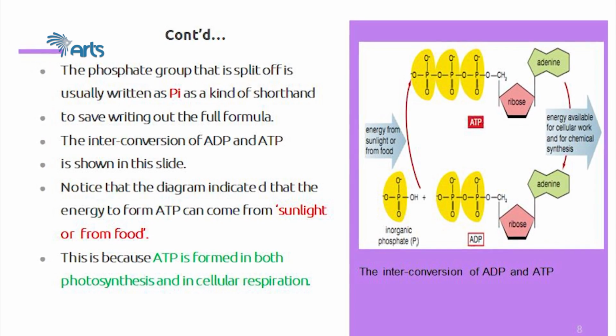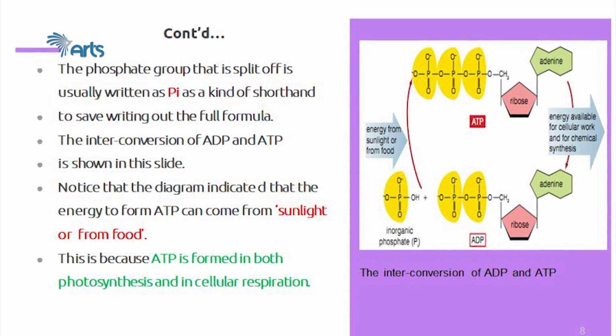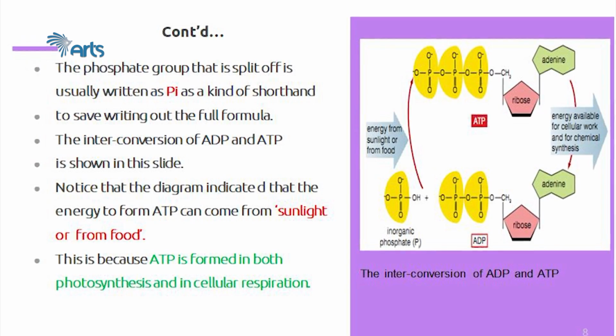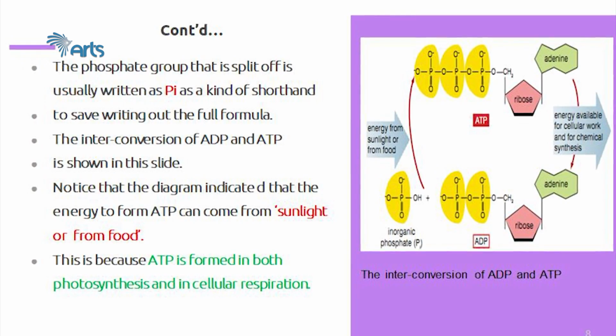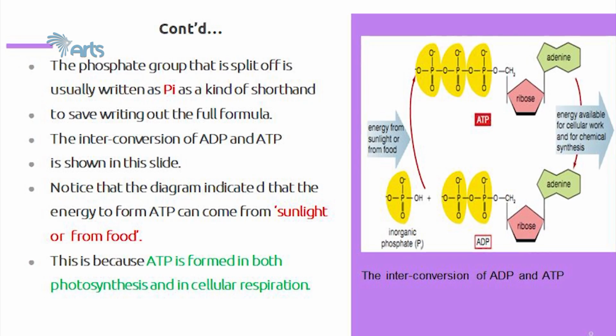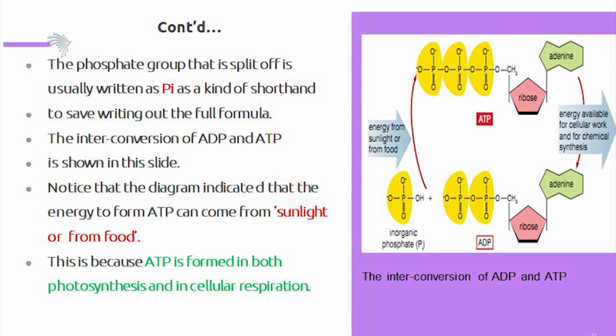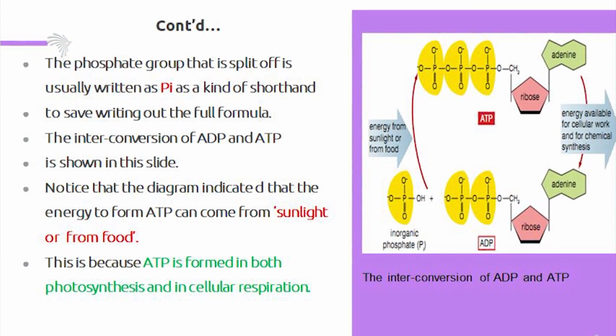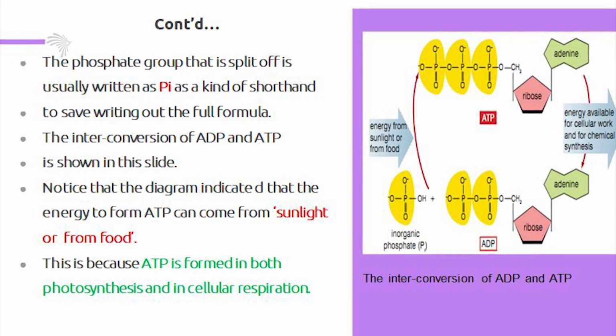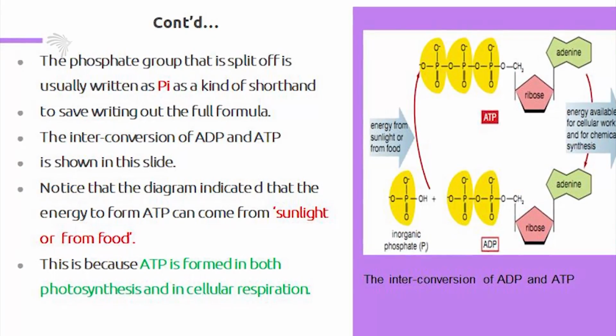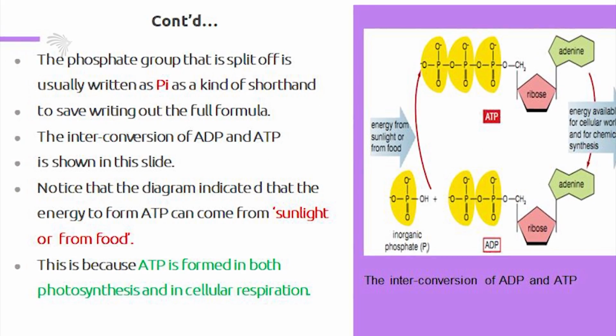Notice that the diagram indicates that the energy to form ATP can come from sunlight or from food. ATP is synthesized from energy obtained from food molecules, or energy originally coming from the sun. This is because ATP is formed in both photosynthesis and cellular respiration.